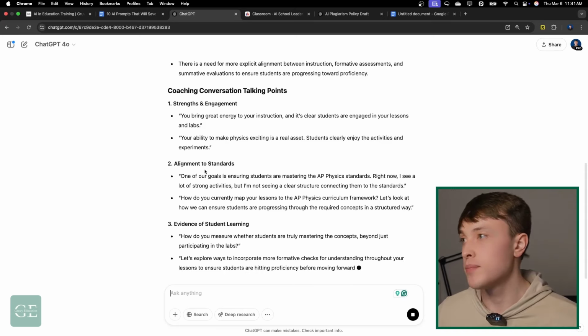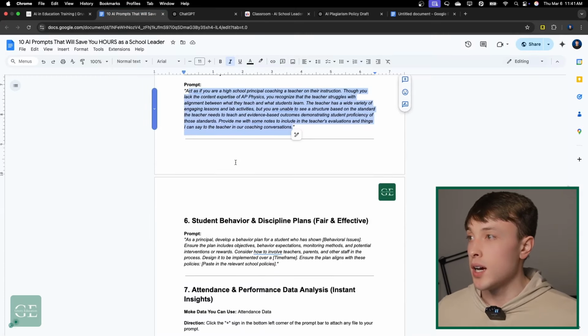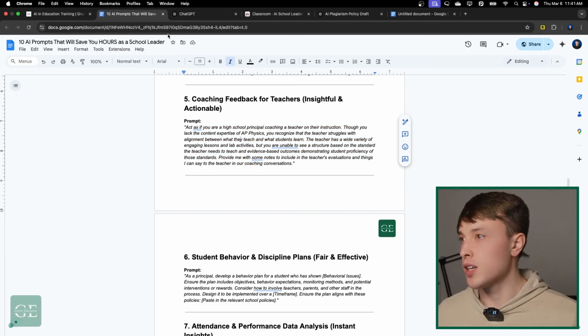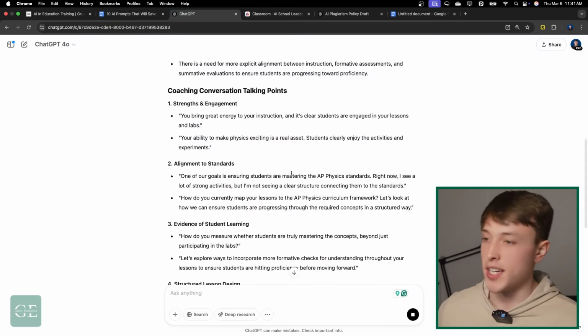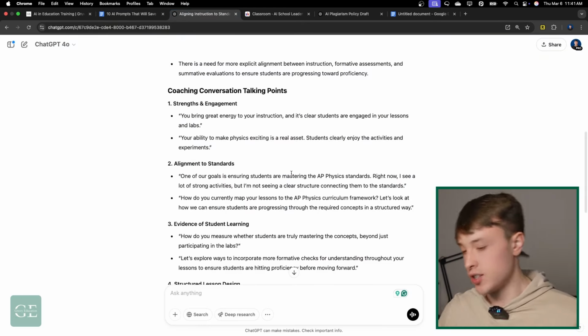Just a cool way to use it. Next up, well, I'll hit on this a little bit more. Why this is so nice is because we take for granted how great of a tool that ChatGPT is.